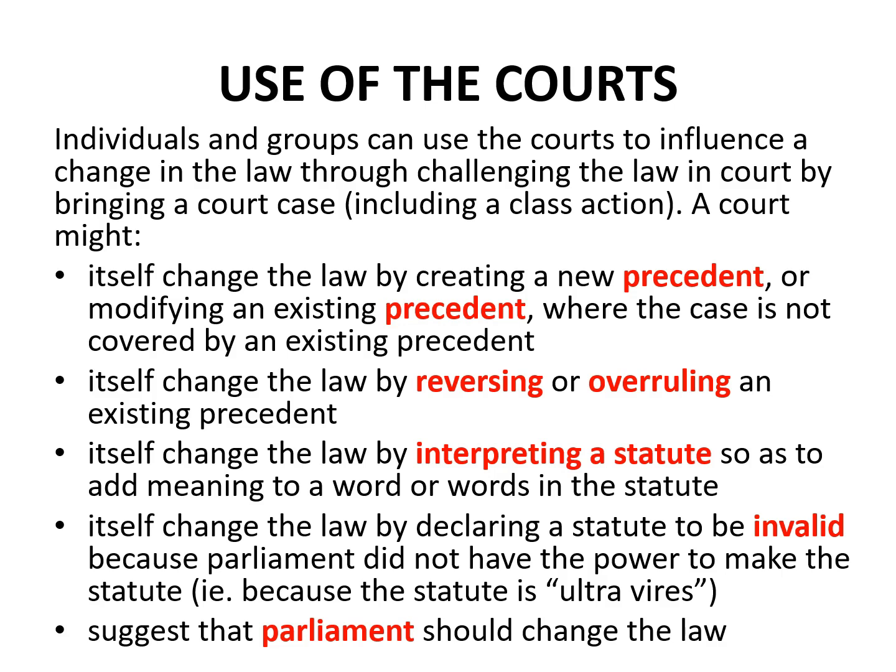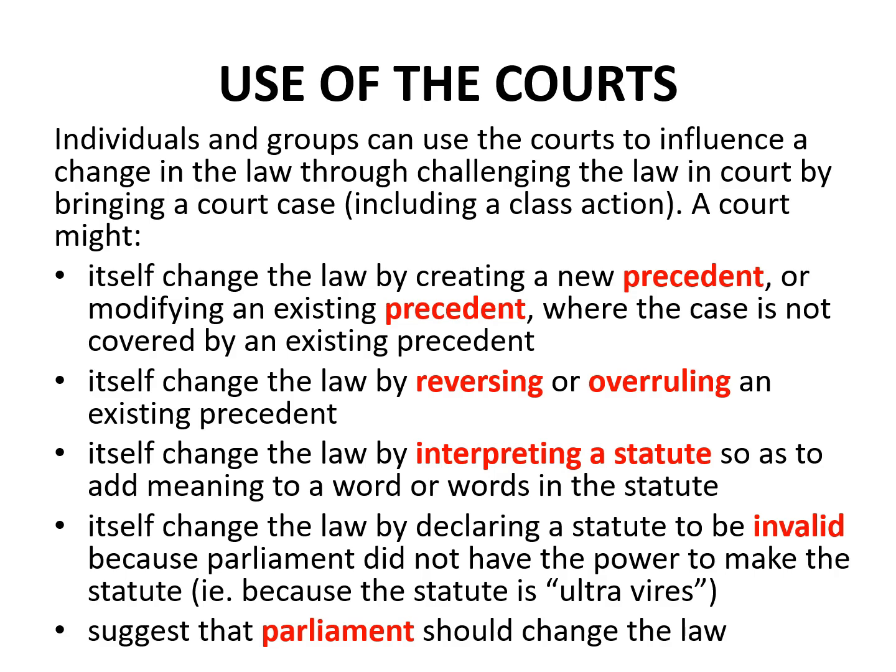The fourth way in which a court may change the law is through declaring a statute made by Parliament to be invalid. This changes the law because it results in that law no longer applying, and is yet another example of a way in which the court itself can change the law.